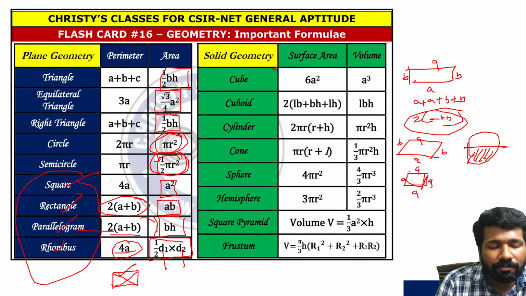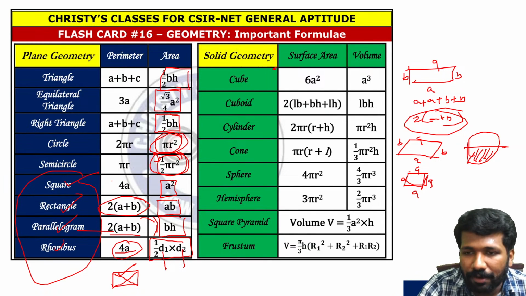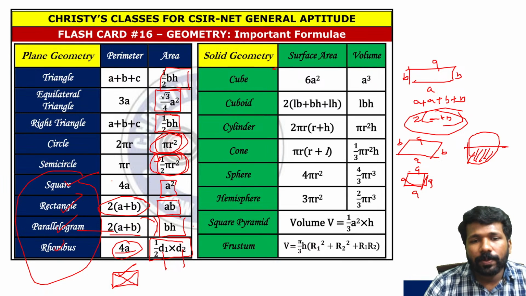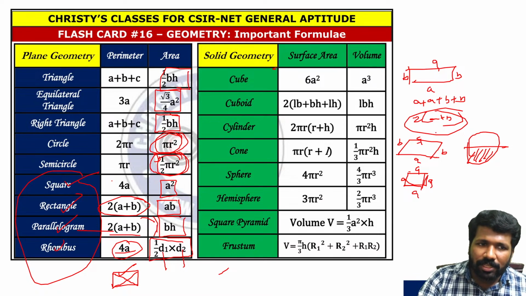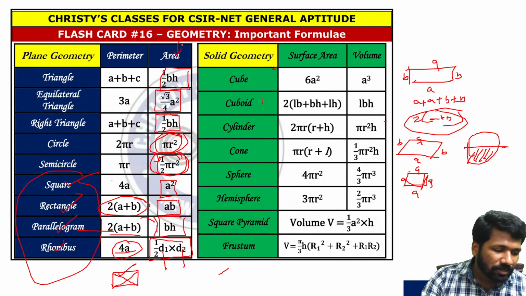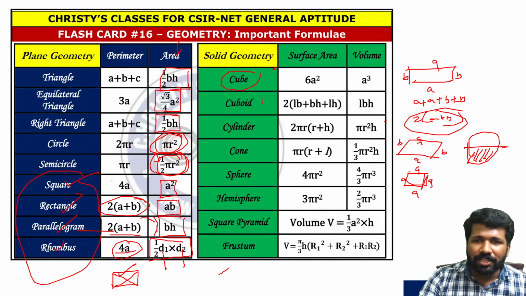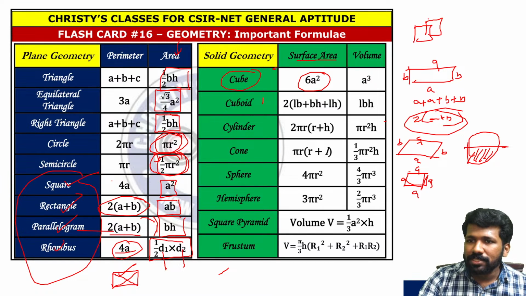So you can say diagonal 1 into diagonal 2 is diagonal the whole square, or half diagonal the whole square. Okay, so anyway, that is the surface area of a 2D shape. Now surface area is there for 3D shapes also. For 2D shapes, we don't specify surface area because there is only one surface. But in the case of 3D shapes, surface area is specifically mentioned because there are multiple surfaces. For example, for a cube there are 6 surfaces, so the total surface area is what we call surface area.